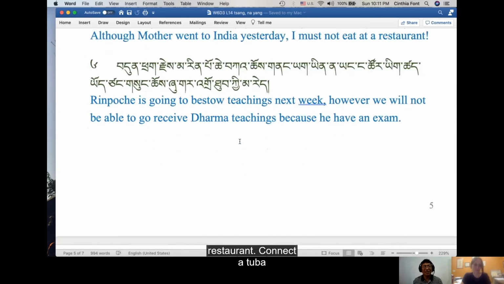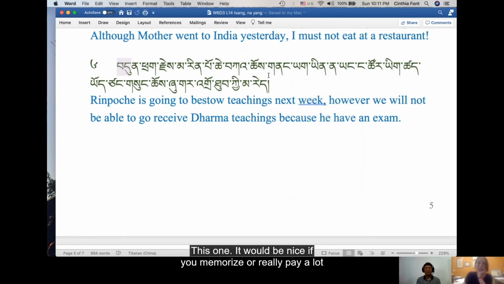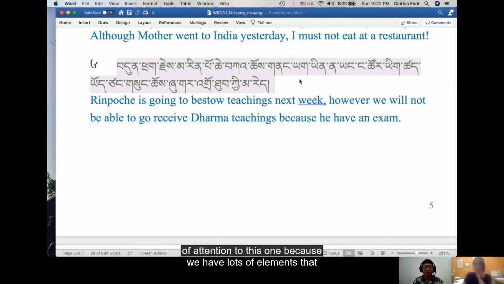Sentence number 6. Dunda jema rinpoche kaju nangya yinayang nganso yikse yozang sungshu shuga drotuki mare. Oh yeah, so we have a lot of grammar in this sentence. This one, it would be nice if you memorize or really pay a lot of attention to this one, because we have lots of elements that we've already learned.